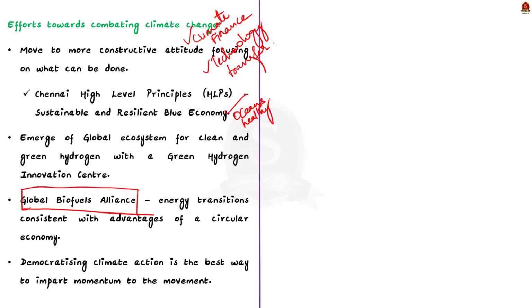See, this alliance will support the world to enable energy transition that is consistent with the advantages of a circular economy. According to the author, democratizing climate action is the best way to impart momentum to the movement of combating climate change. Just like individuals making daily decisions based on their long-term health, they can make lifestyle decisions based on the impact on the planet's long-term health.